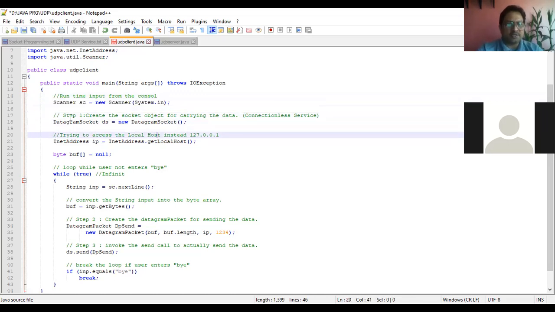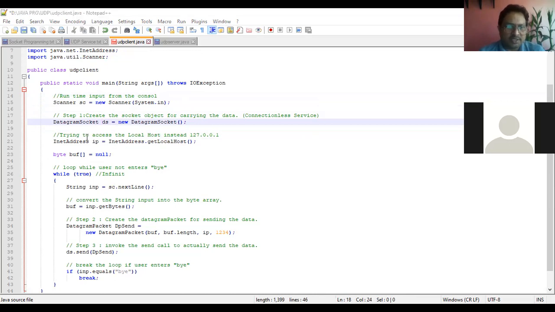So the most important step, the first step in client server architecture, is that you create a DatagramSocket object. This creates the socket object for carrying the data. This is the client implementation, and the client will be able to send data to the server with the help of the DatagramSocket, right?